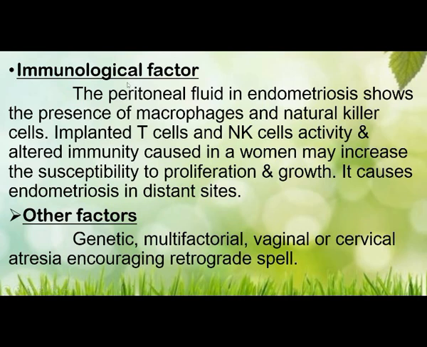Next is the immunological factor. The peritoneal fluid in endometriosis shows the presence of macrophages and natural killer cells. So implanted T cells and natural killer cell activity and altered immunity of the person in the woman may increase the susceptibility to proliferation and growth.